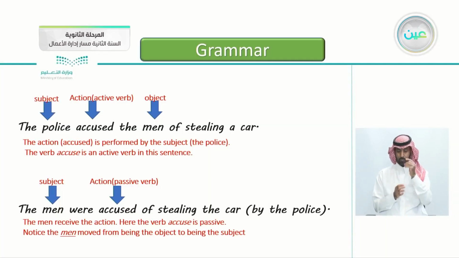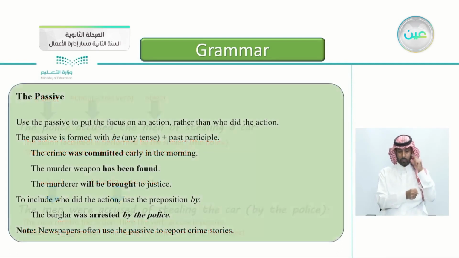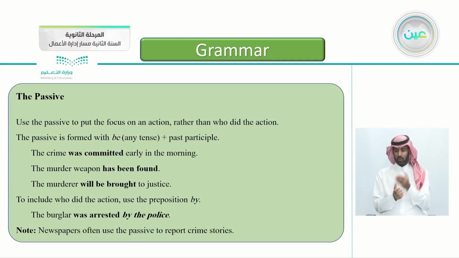Notice here the men moved from being the object to being the subject, acting as a subject actually. So this is the passive. We use the passive to put the focus on the action. This is why we use the passive.